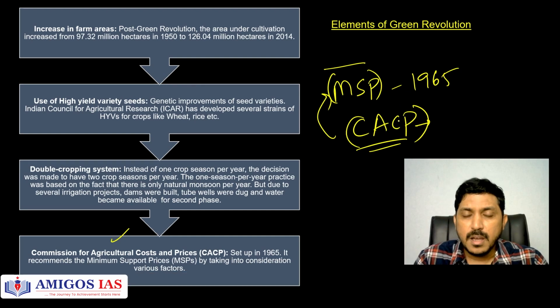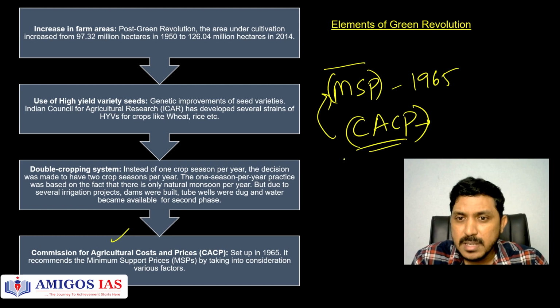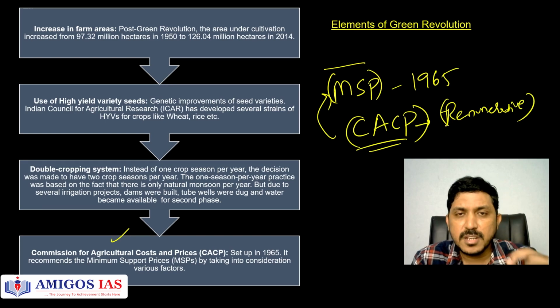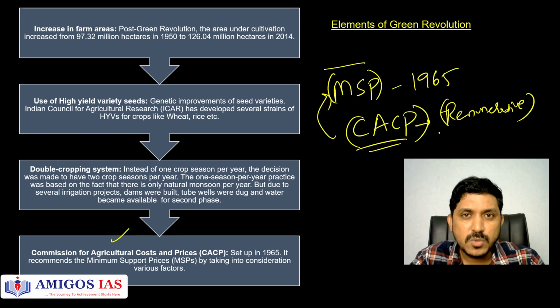That means this particular MSP is a guarantee. I can say it's a remunerative practice, because it guarantees certain fixed remuneration for the farmers to produce these food grains. That means the ultimate aim of us is to enhance the food grain production to meet the demands of the population.